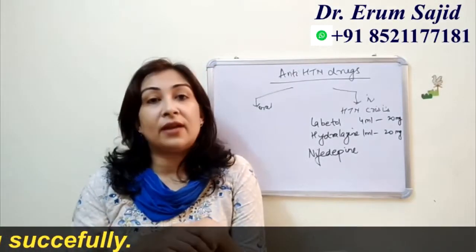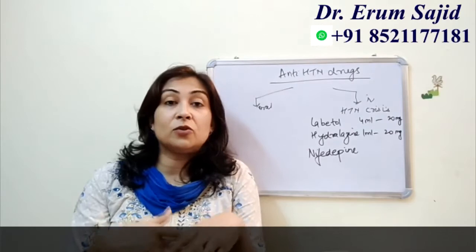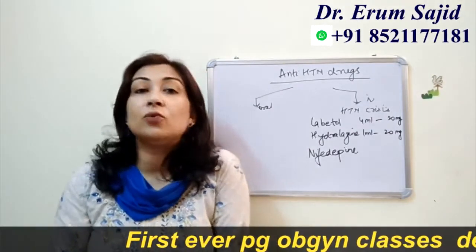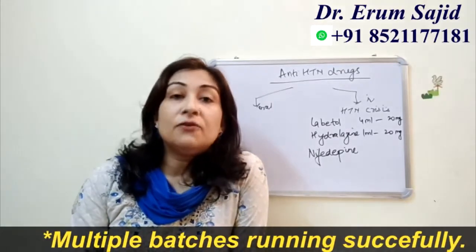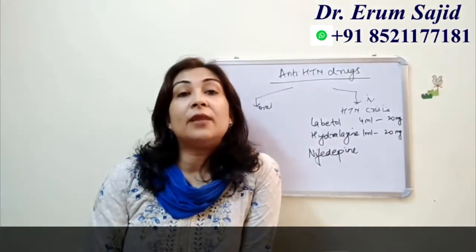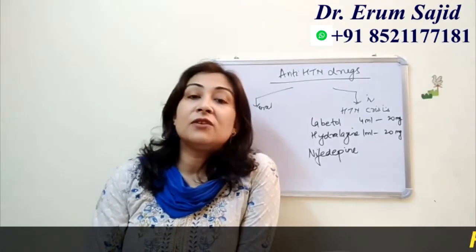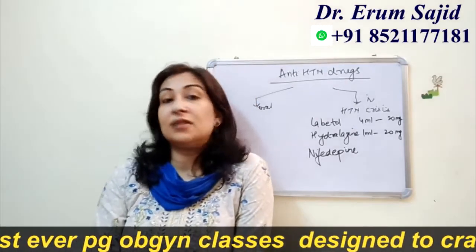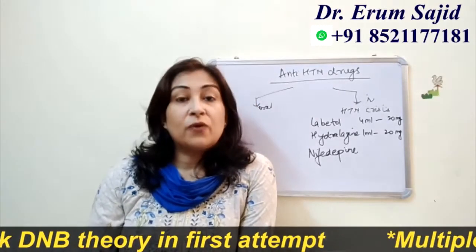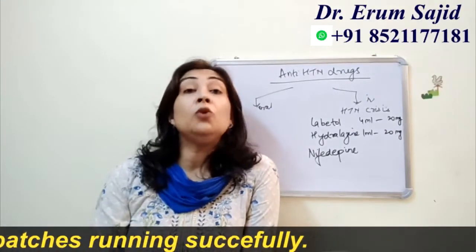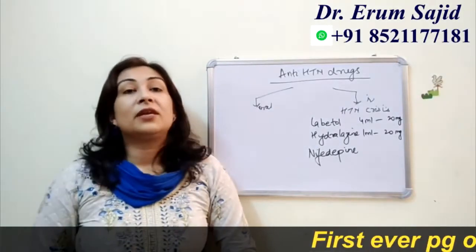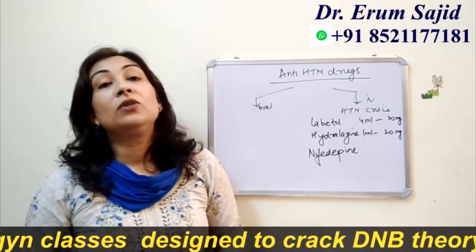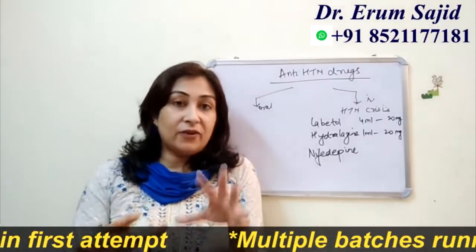Depin retard you give at night and it works for the next day also. But remember, no matter how much they tell you that retard goes on for 24 hours, if you study the pharmacokinetics and pharmacodynamics properly, the effect is 12 to 18 hours max. It doesn't go beyond that. So if you have to repeat it, you might repeat a little early as well. Anyway, that is not the point I'm going to discuss here. Let's now start talking about the IV formulations and the IV drugs available.